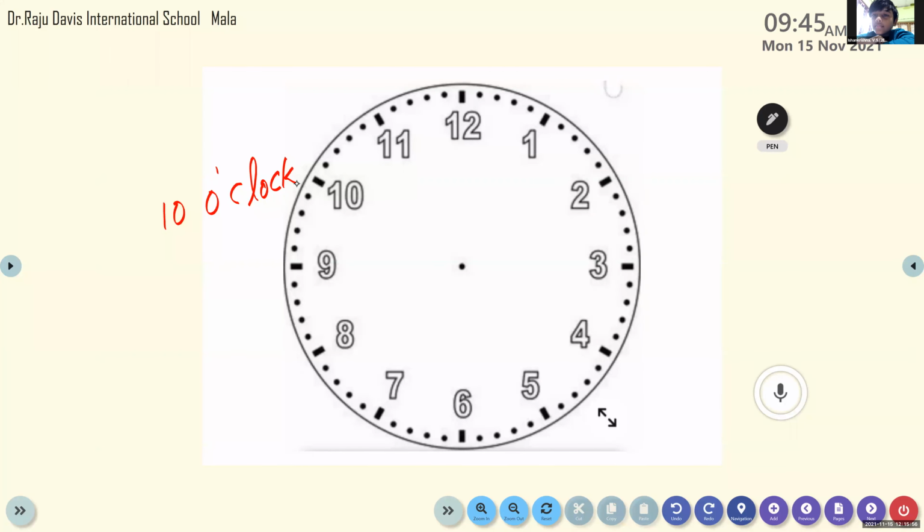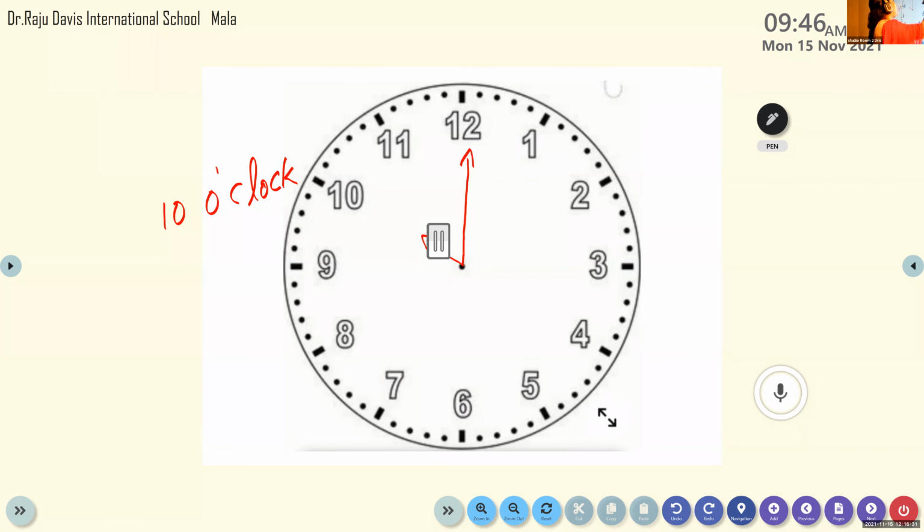12. Okay. Very good. Thank you so much. Here I'm going to draw this long hand. Minute hand is on 12. And Ishan, what about the short hand? Hour hand? 10. Okay. Thank you. So is it bigger than this minute hand or smaller? Smaller. Okay. So here I draw this hour hand and now the time is 10 o'clock. Very good. Thank you so much, Ishan.